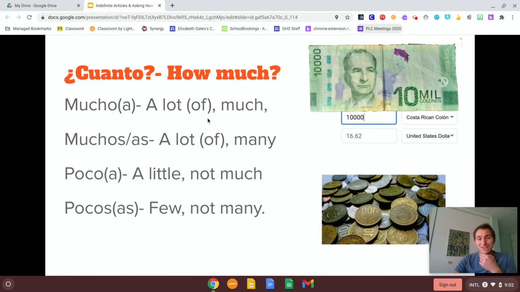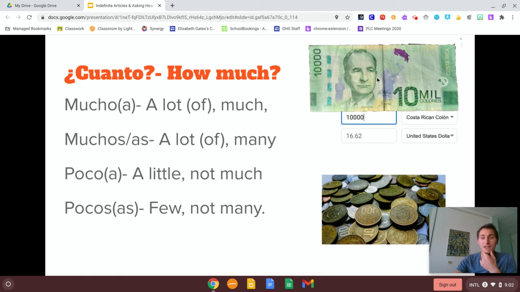All right, so the next word we're going to learn is cuánto. Again, I forgot my accent mark here. So you need to go in and add your accent mark sobre la A, over the A. How much? So when responding to how much, we could say mucho or mucha, which means a lot or much. Muchos or muchas, which means a lot of or many.